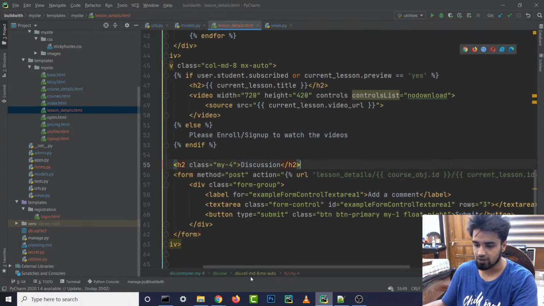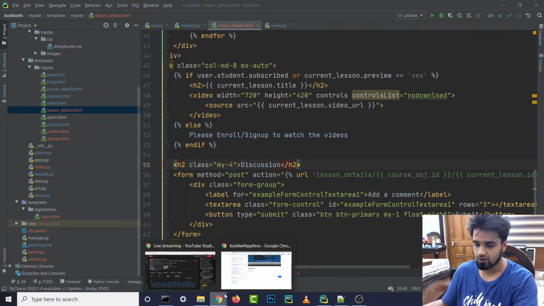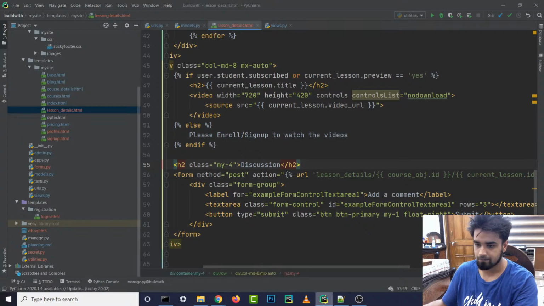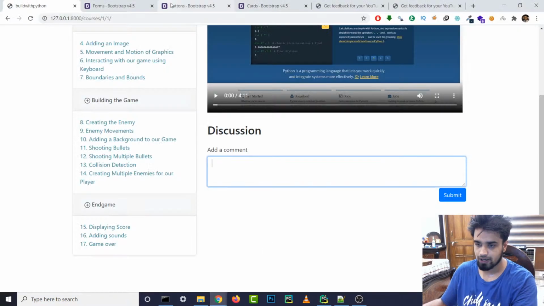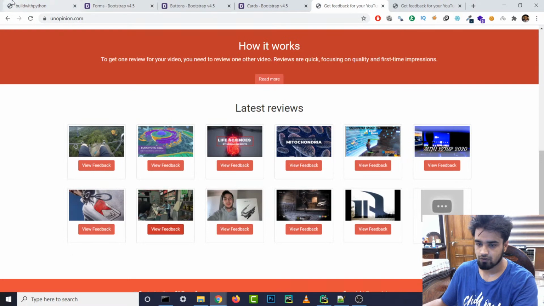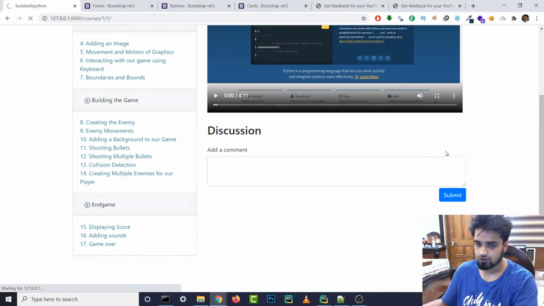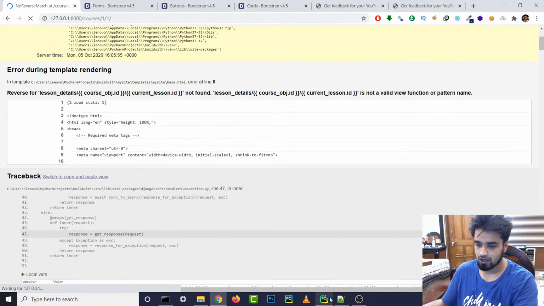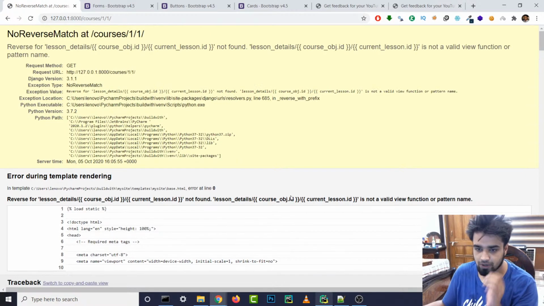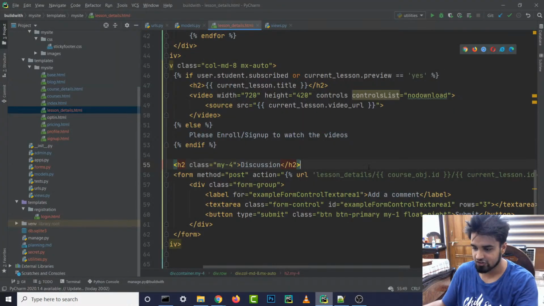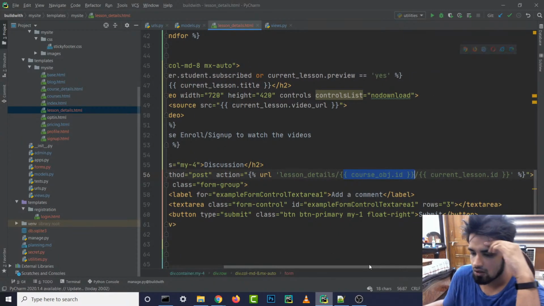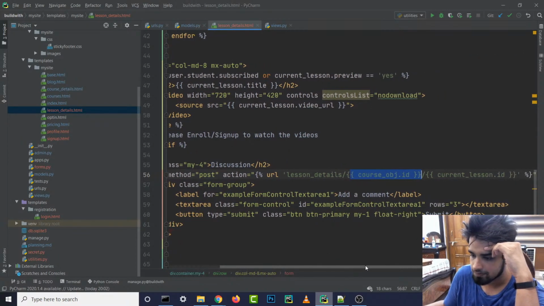Yeah, this should work. Let's see if it actually works. Right, and let's go back inside our form. Let's reload this, and yeah, some errors are coming up. Reverse for lesson of course lesson id not found. I guess I don't know how to add this over here inside our URLs. That's an interesting problem.